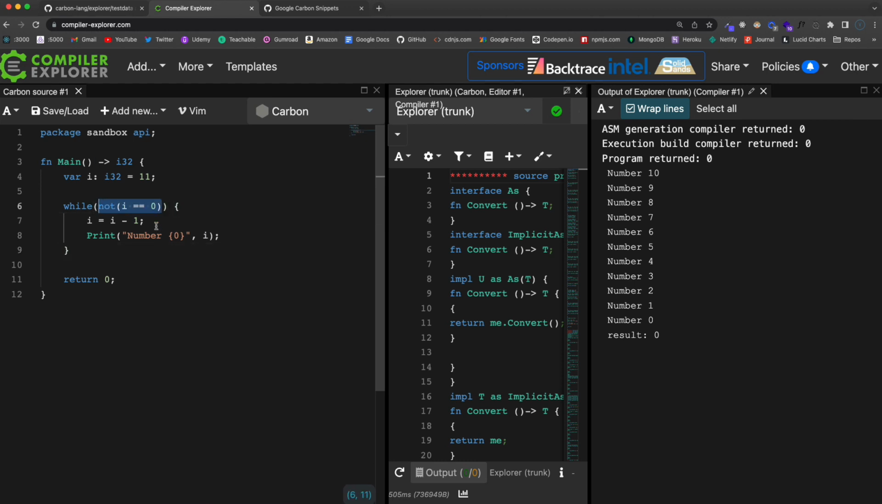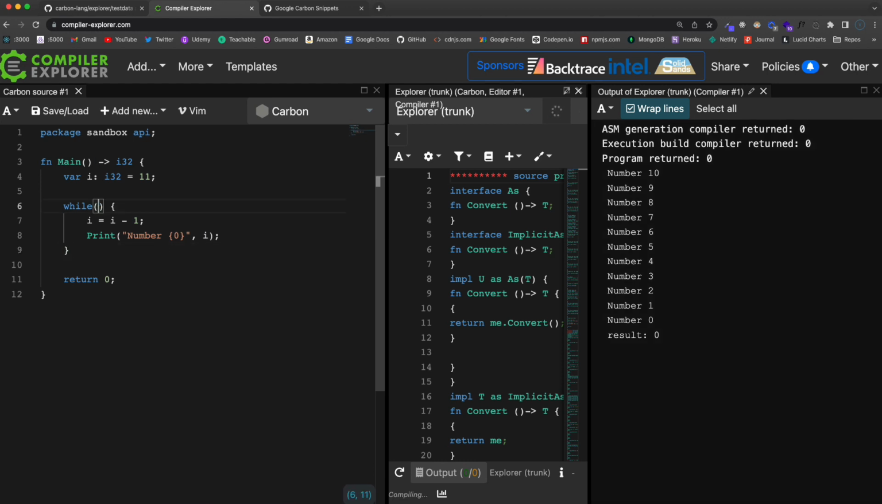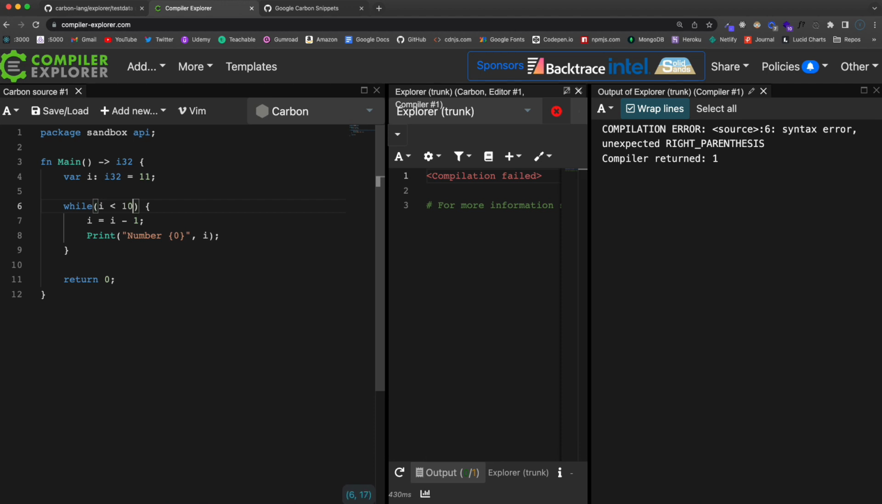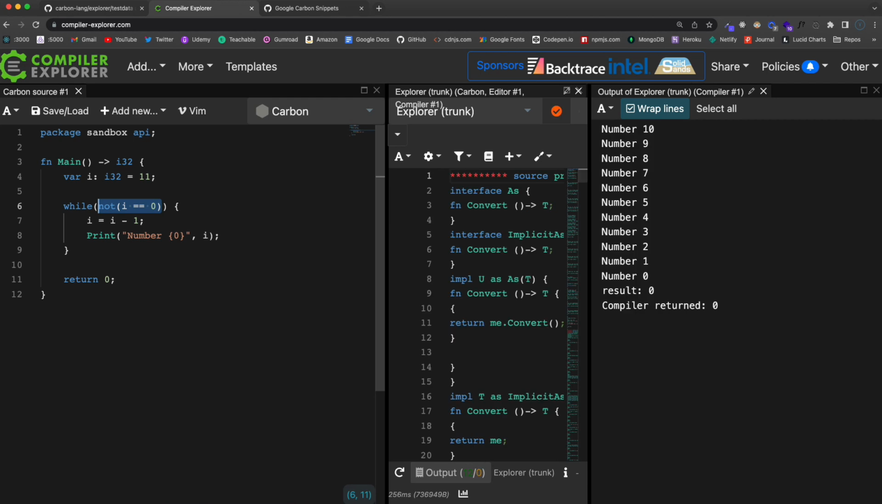But yeah, at least at the moment, I can't do something like that. And I couldn't find an example of a for loop either, so we're going to skip that. And then I want to talk about generics real quick.